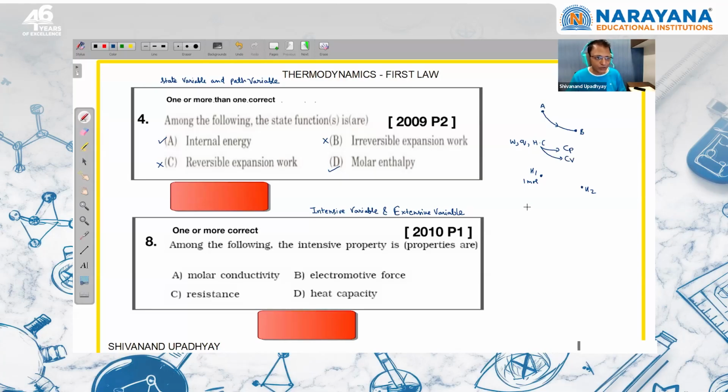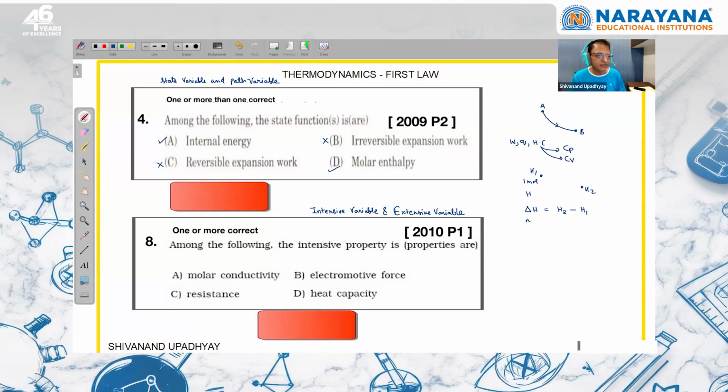Along with that, I want to discuss that H is a state variable. H is a state variable. But delta H is not a state variable, because in order to define delta H, we need two states. To define delta H, H2 and H1 will be there. So H is a state variable, but delta H is neither a state variable nor a path variable.